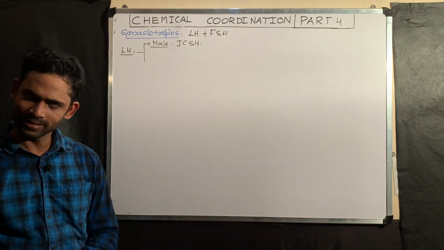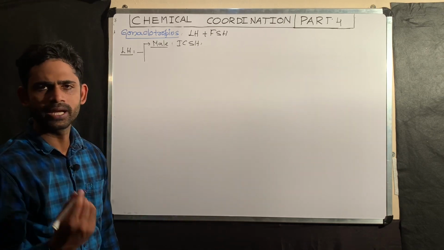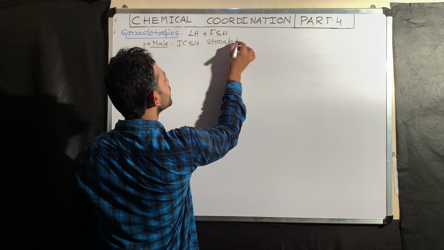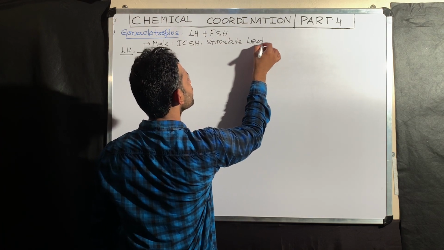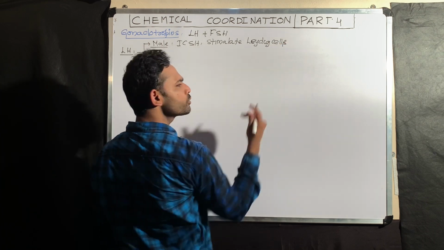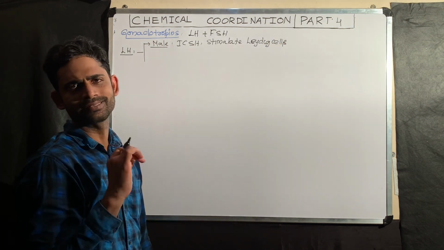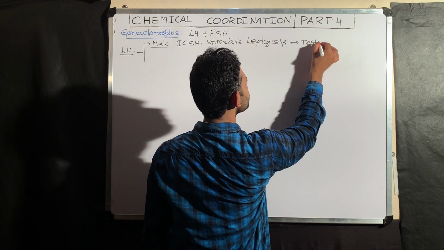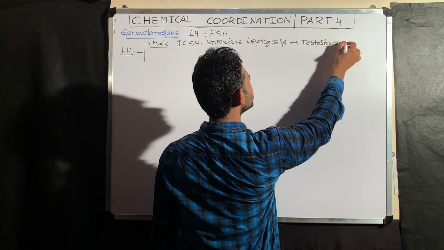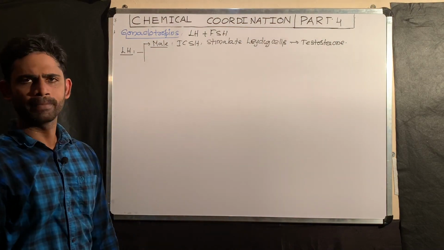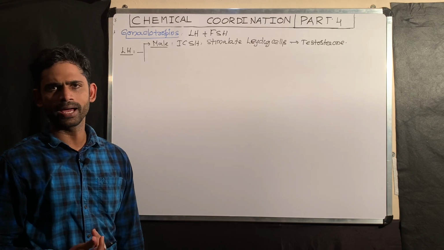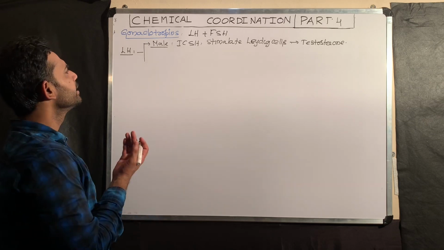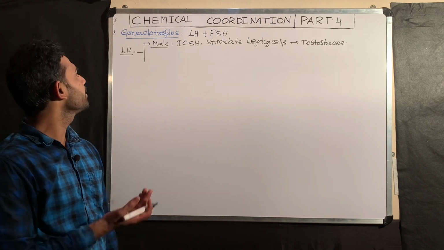This ICSH, interstitial cell stimulating hormone, stimulates the Leydig cells. Where are these Leydig cells present? Between the seminiferous tubules of the testis. It stimulates the Leydig cells to release testosterone. That means the release of testosterone in the male is mainly controlled by the ICSH. You can call it LH. ICSH is the male name of the LH.